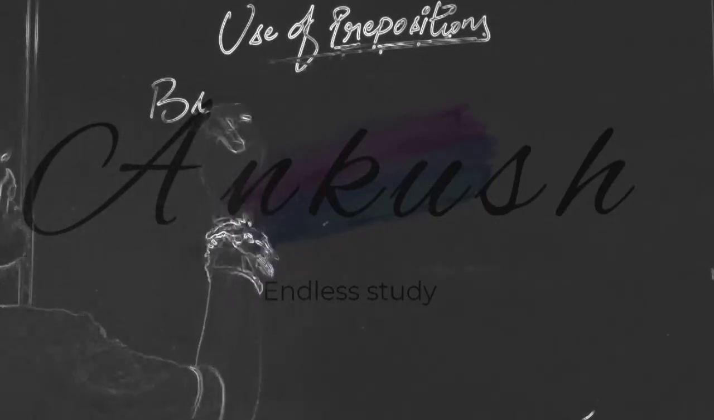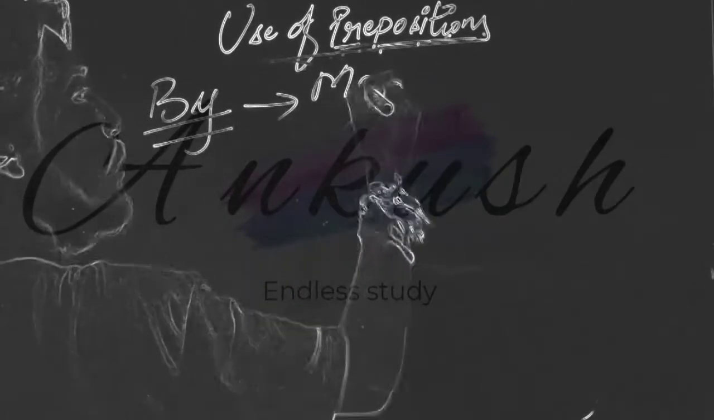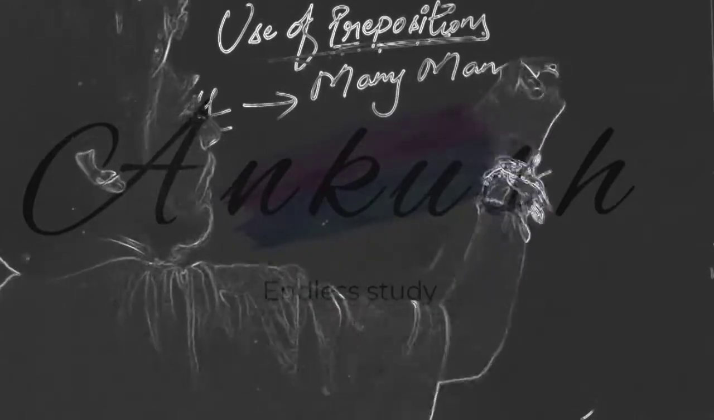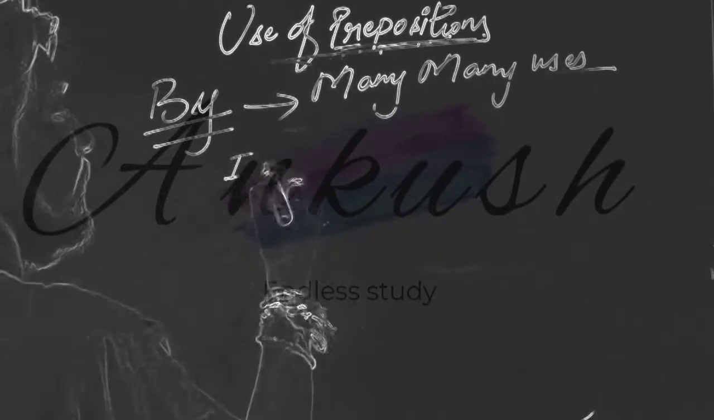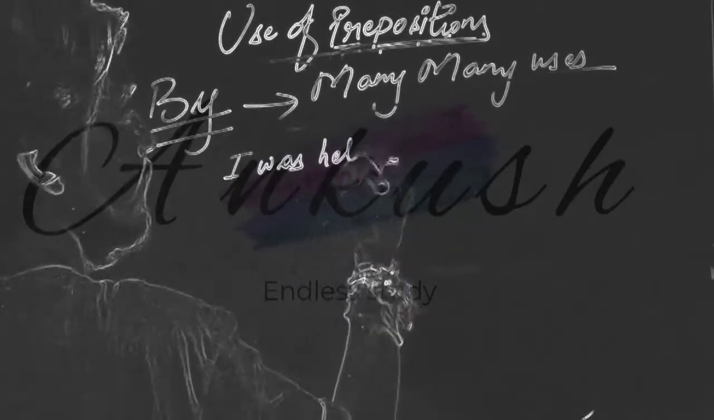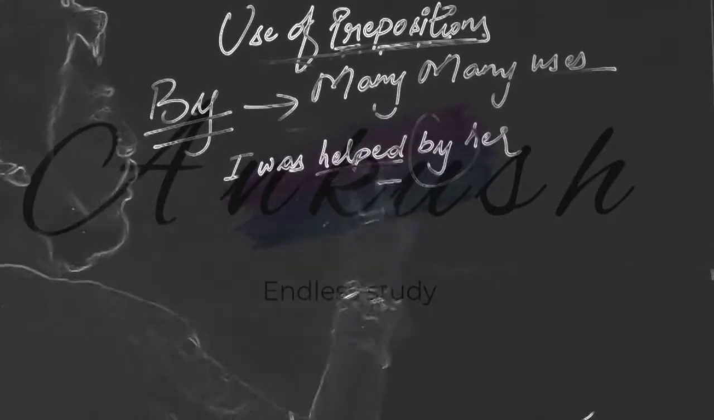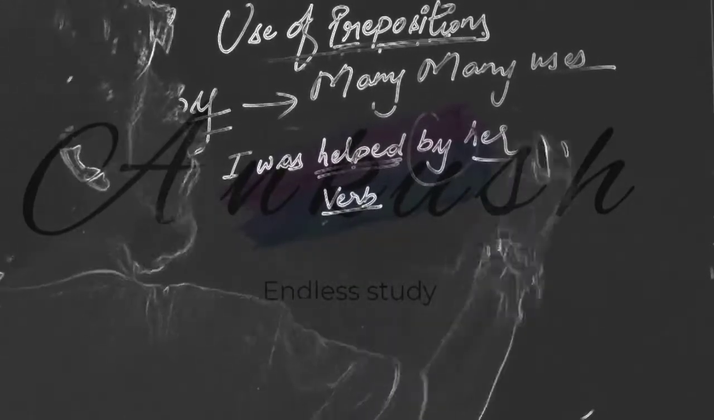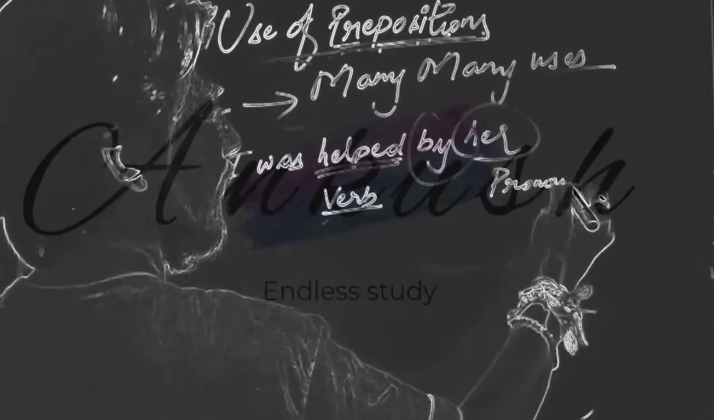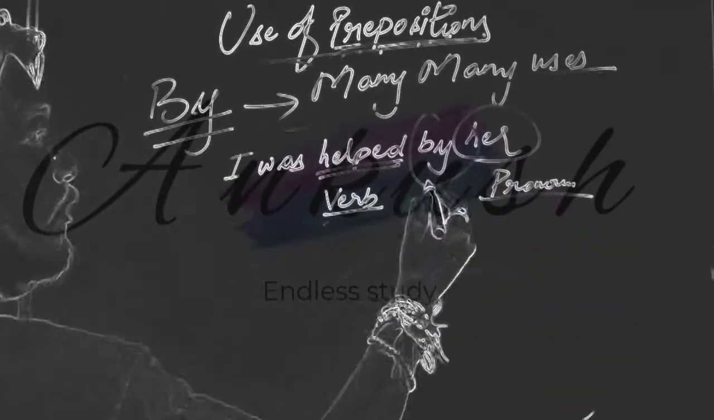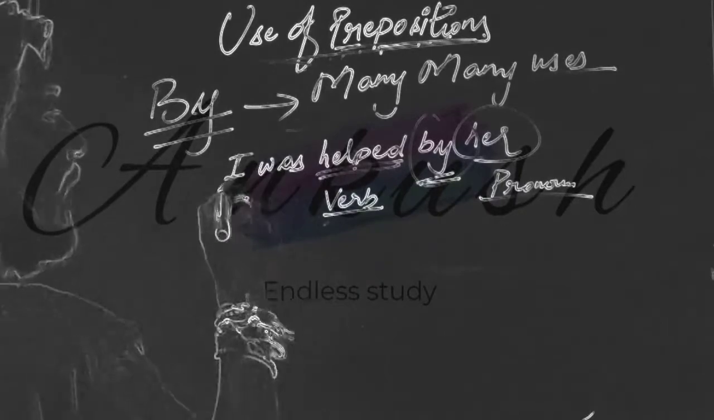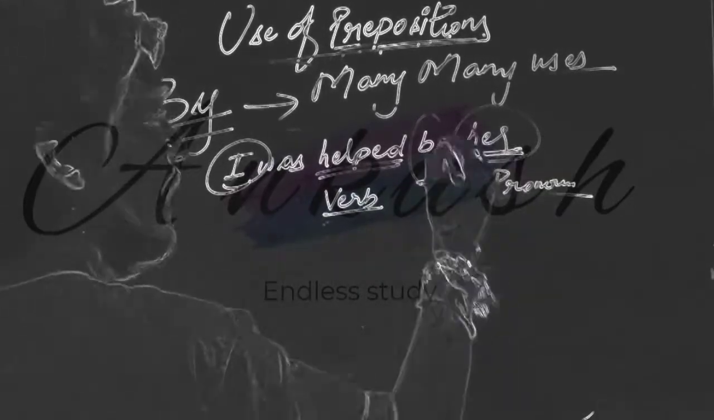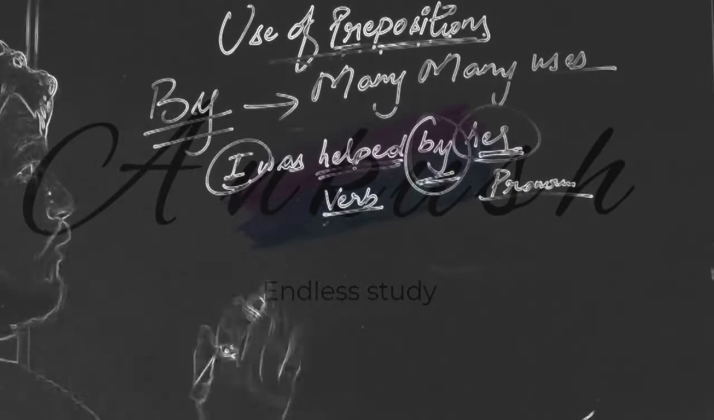Now we talk about by. There are many different uses of by. Suppose we take an example: I was helped by her. So here by is what? It is connecting the verb and the pronoun; help is a verb and her is a pronoun. By whom you are being helped is connected by by. Here I is the subject. By whom was I helped? I was helped by her. And this linking is done by the use of by.